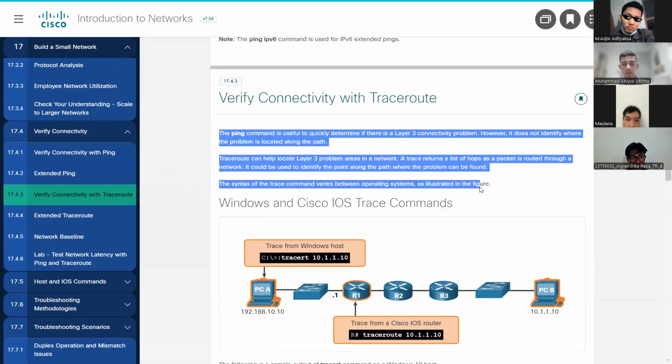The ping command is useful to quickly determine if there is a layer 3 connectivity problem. However, it does not identify where the problem is located along the path. Traceroute can help locate layer 3 problem areas in the network. Traceroute returns a list of hops as a packet is routed through the network. It can be used to identify the point along the path where the problem can be found. Next.